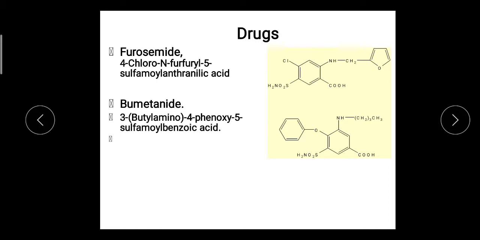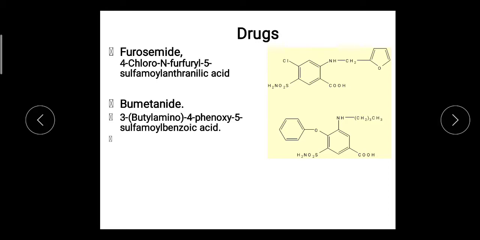And 5-sulfoamyl, this is the fifth position. Here the SO2NH2 sulfoamyl group is attached, so this is 5-sulfoamyl, and the basic nucleus is anthranilic acid. So this is the IUPAC name of furosemide.